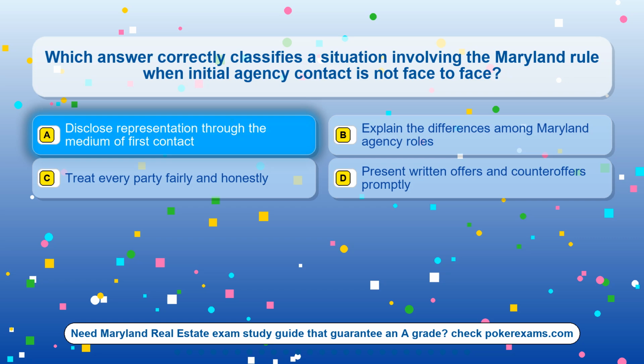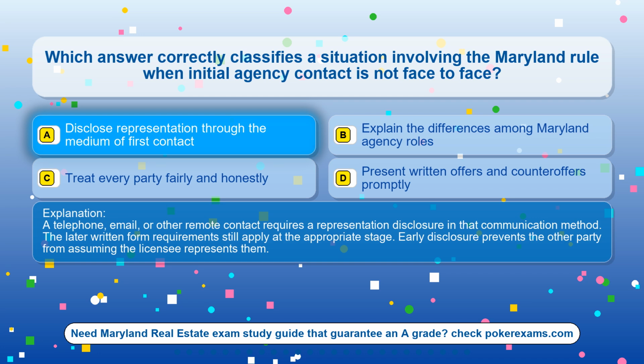The correct answer is option A. Disclose representation through the medium of first contact. A telephone, email, or other remote contact requires a representation disclosure in that communication method. The later written form requirements still apply at the appropriate stage. Early disclosure prevents the other party from assuming the licensee represents them.